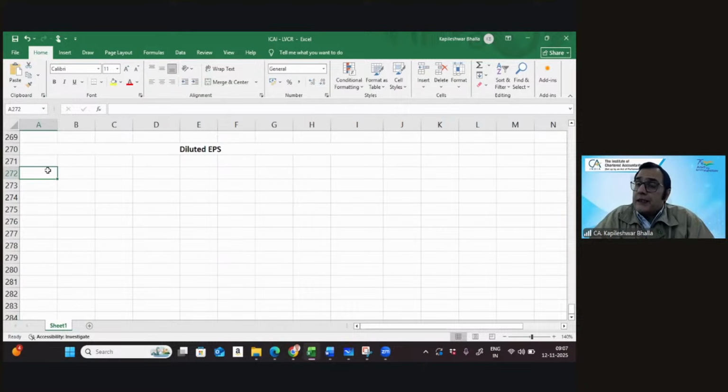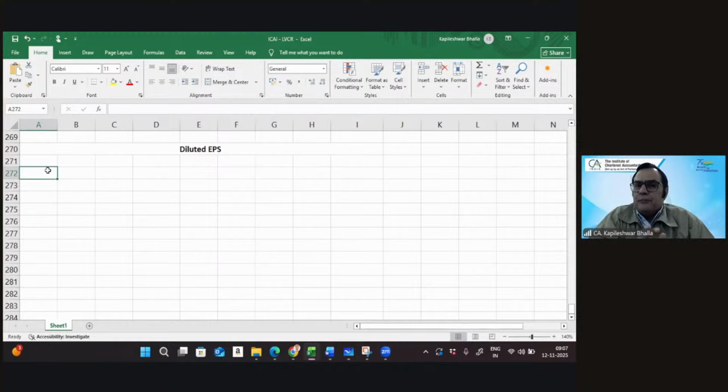At the first instance, you need to see whether there is one or more than one category of potential ordinary share. The way you tackle a question where there is just one potential ordinary share, vis-a-vis more than one, is different.